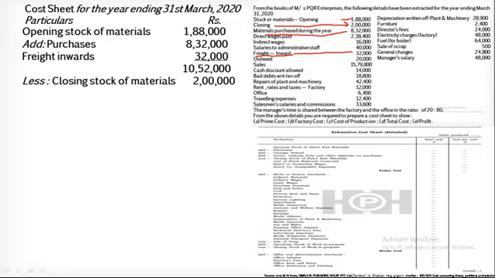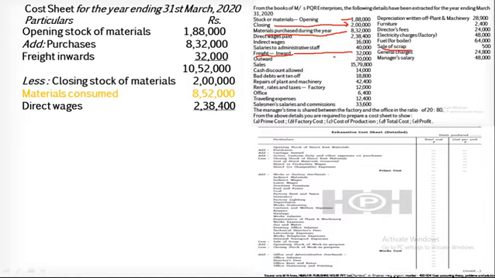But as I said, the sale of scrap is given. So next step is to minus the sale of scrap. Actually, here in this question, as I told you, the sale of scrap totally depends on the nature of the question given. If the sale of scrap is not specifically given for the purchase of material, then we can use it in the work in progress, or we can use it at the bottom, that is, we can minus it from the finished goods.